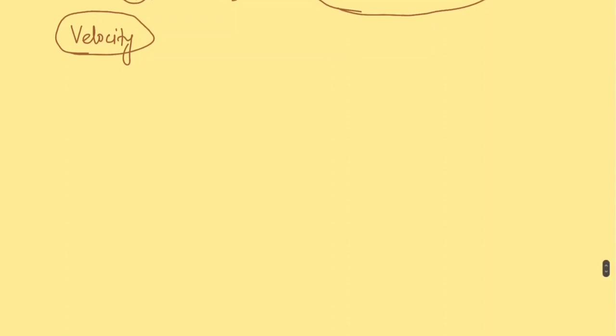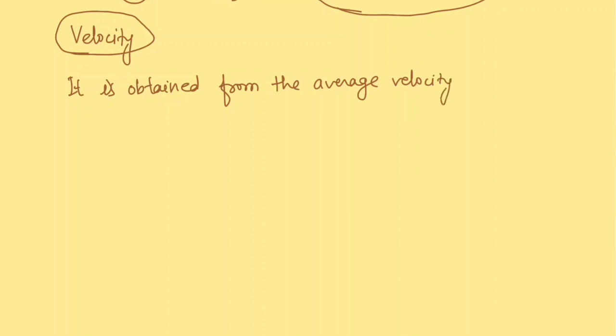Velocity is obtained from the average velocity itself by letting the time period approach 0. So that is what we mean.